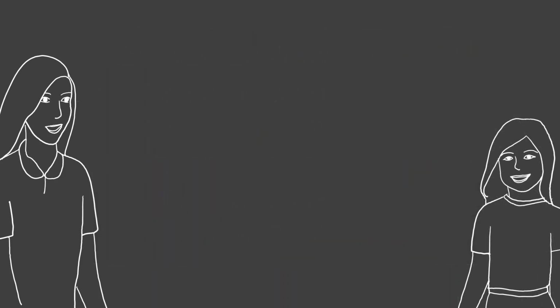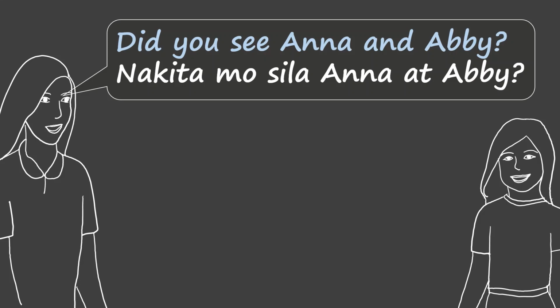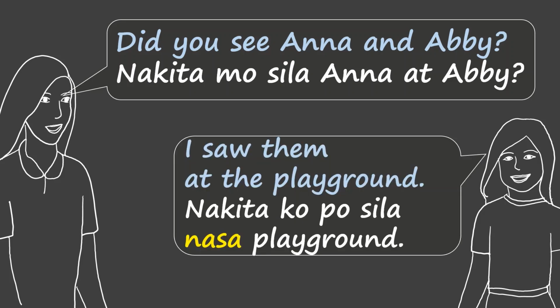Here is another example. Did you see Anna and Abby? Nakita mo sila Anna at Abby? And the answer is, I saw them at the playground. Nakita ko po sila nasa playground. Did see, nakita.